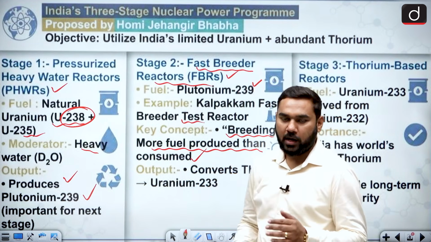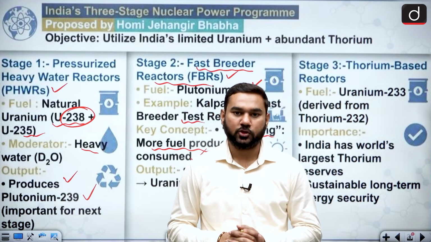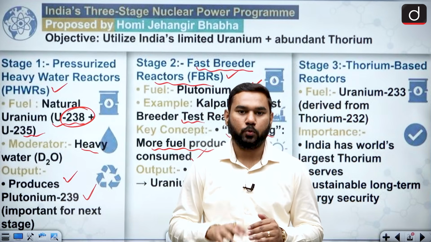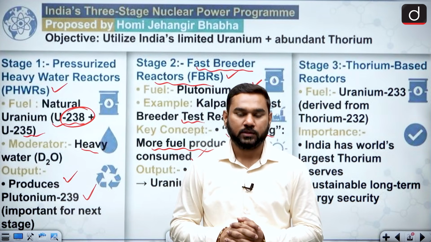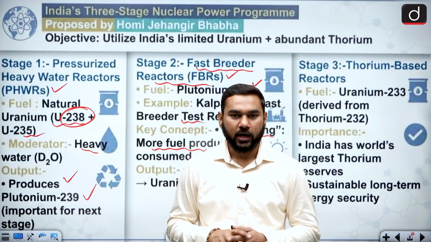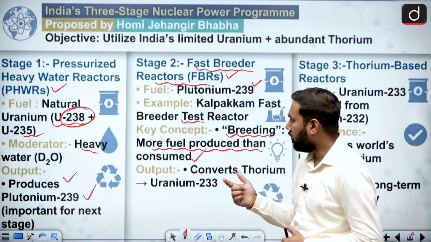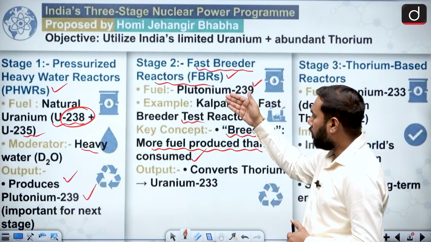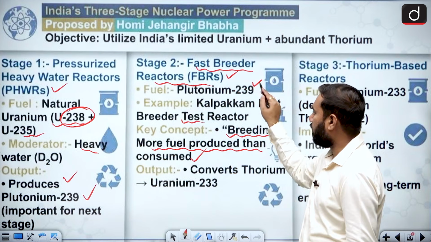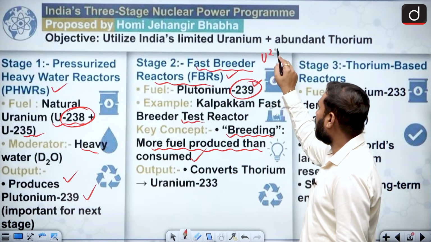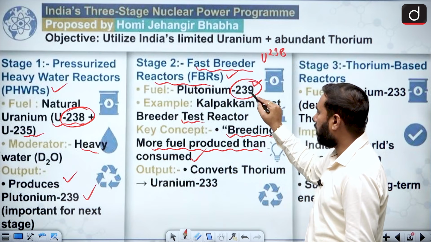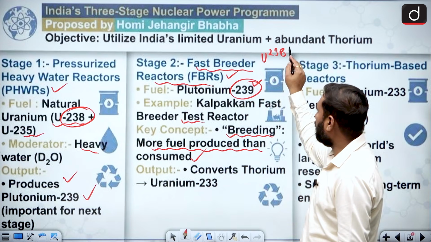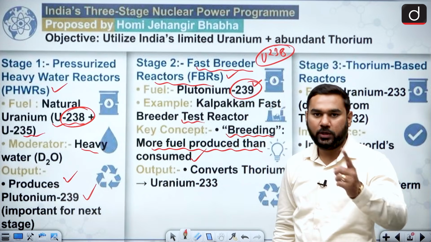You know that in the Mahabharata there is something called the Akshay Patra, where you can put something in the patra. This can provide a very high amount of substance, but it will never end. And this FBR is doing the same thing. How? In the first stage plutonium is used as a fuel, but you can use uranium 238 with it. Uranium 238 is mixed with plutonium 239, and this plutonium provides you energy, and again by transmutation your uranium is converted into plutonium.